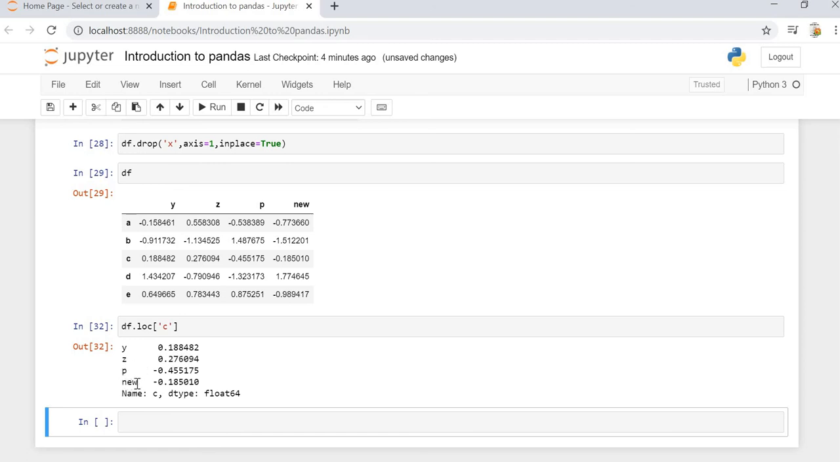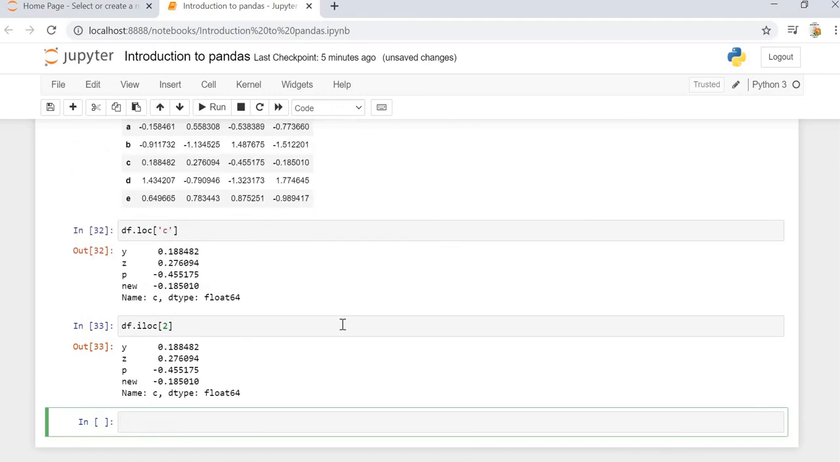We can also do it another way, called df.iloc. Here we don't have to specify the row name; we have to specify the row index. What is the index? 0, 1, 2. You can specify index number 2 and it will print the same value. So iloc is the index notation, and loc is the index name that you have to specify.